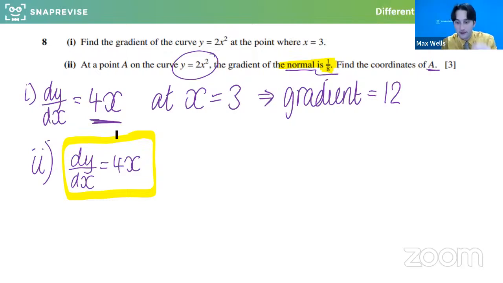So therefore, that means the gradient of the actual curve at this point will be -8. Are we all happy with that? Really well done. Some lovely comments there that showcased our understanding of that. So this basically is telling us that the gradient of the curve, or the tangent of f of x at this point, must be -8. And that's a solid mark just for knowing that. So yeah, it would be like the negative reciprocal of 1/8.